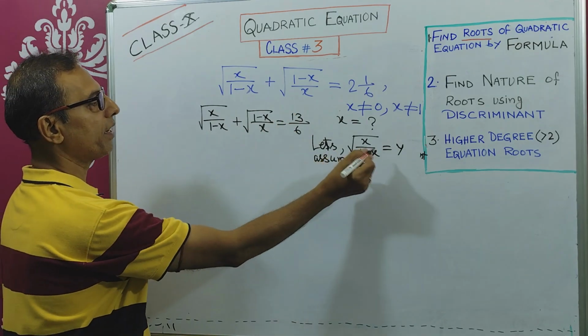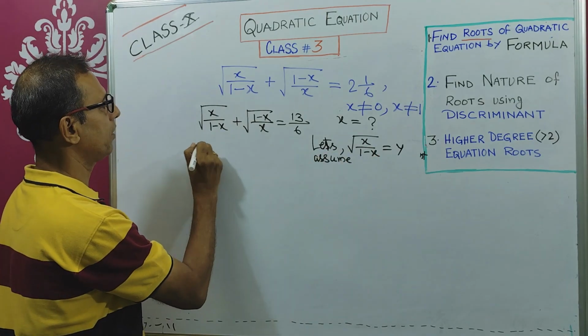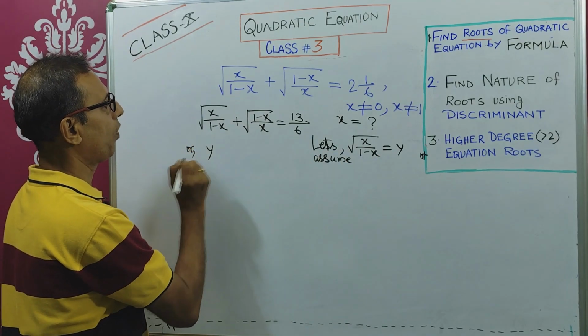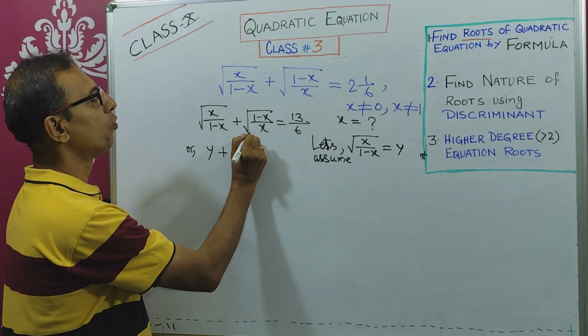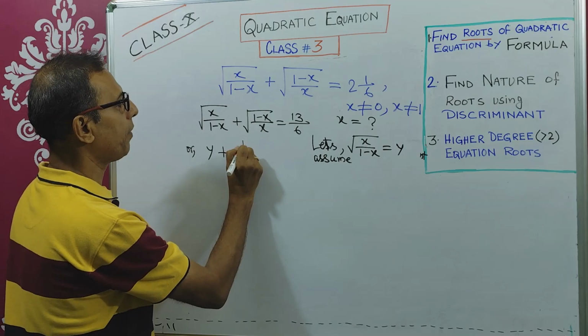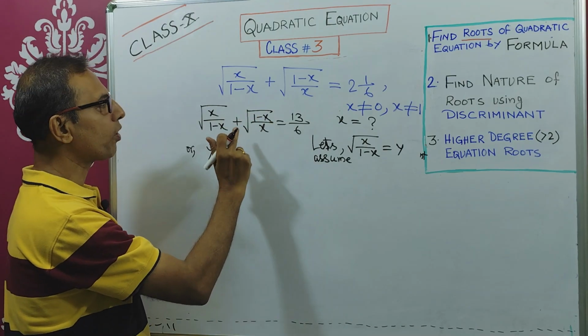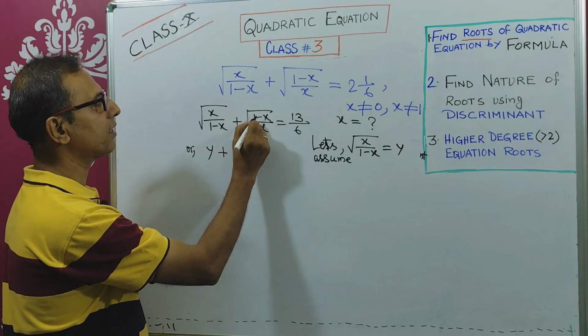Now root over x by 1 minus x equals y. So I will replace this value with y, plus root over 1 minus x by x, means 1 by, it's a reciprocal, root over 1 minus x by x.